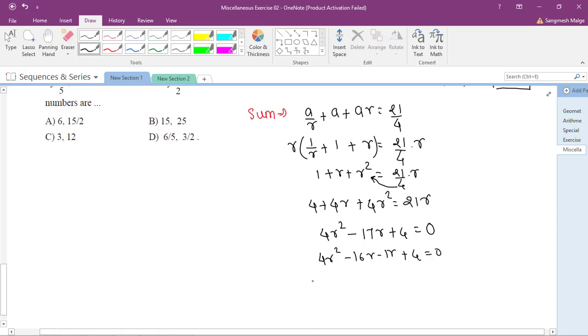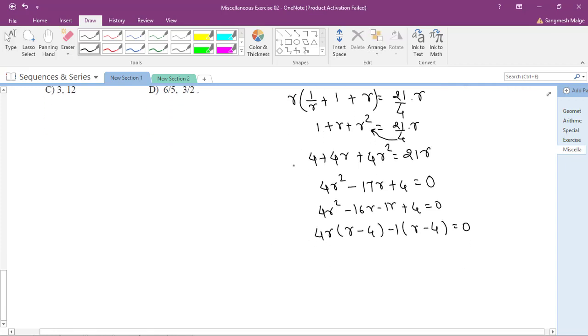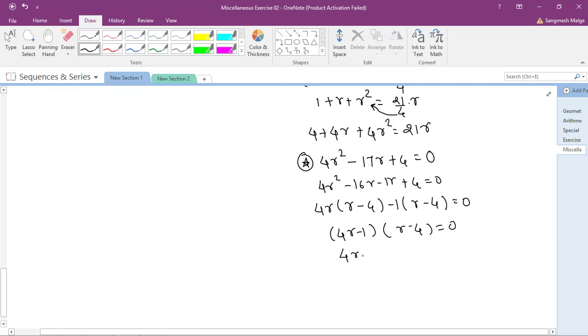So take 4r common from the first two terms, so it will be r minus 4, and take minus 1 common, r minus 4, which is equal to 0. I am just finding the roots of this quadratic equation. So what do we get: 4r minus 1 and r minus 4, it is equal to 0. So from this you can conclude, either the first term 4r minus 1 is equal to 0, or r minus 4 is equal to 0. So from this r is equal to 1 by 4, and from this r is equal to 4. Okay, so these are the two possible values of r.